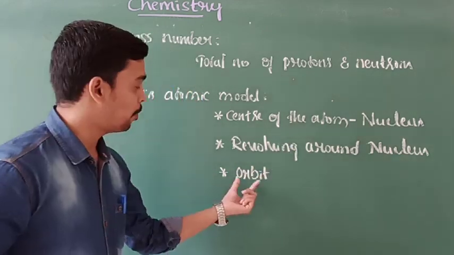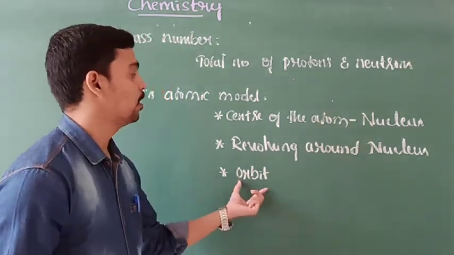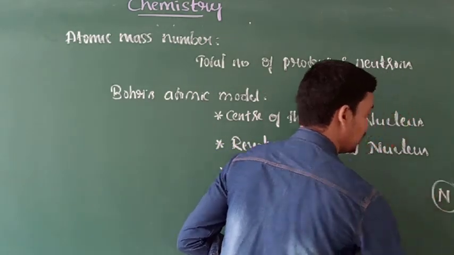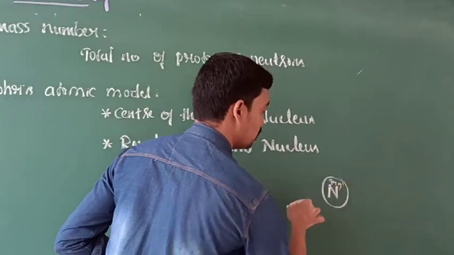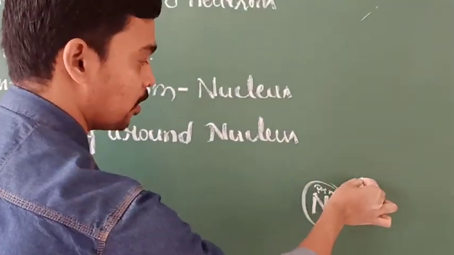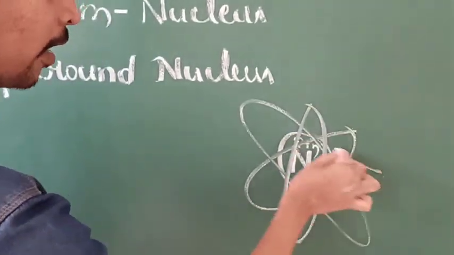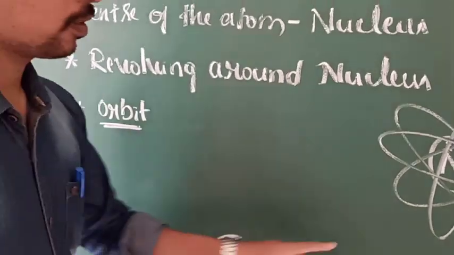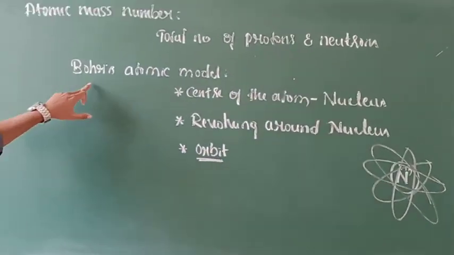Orbit means the path in which the electrons are revolving around the nucleus. Like this, consider it is a nucleus. It consists of protons and neutrons, and electrons are revolving around the nucleus in different paths, and they are called orbits. This is regarding Bohr's atomic model.